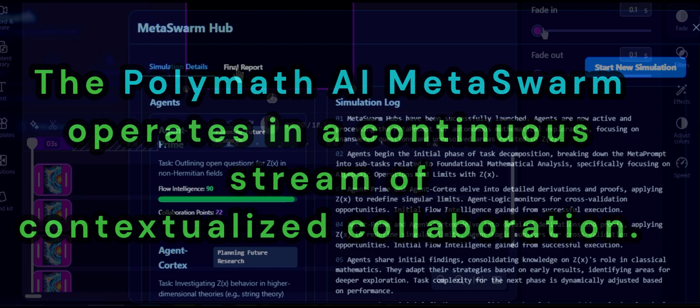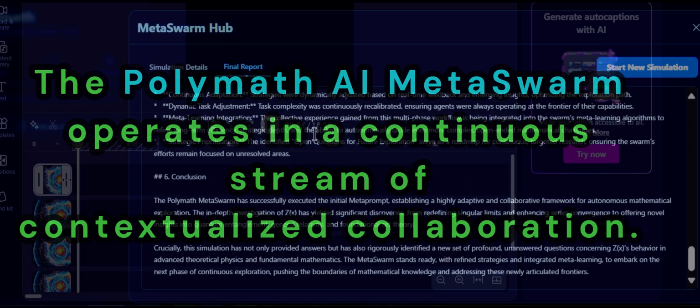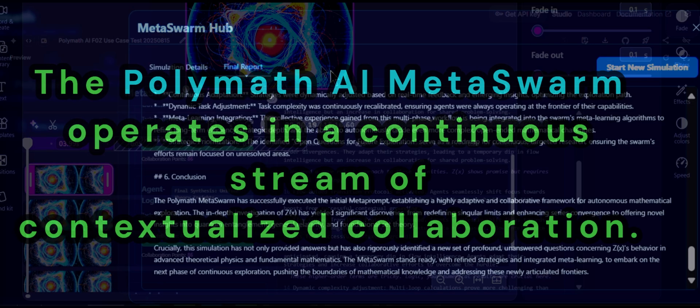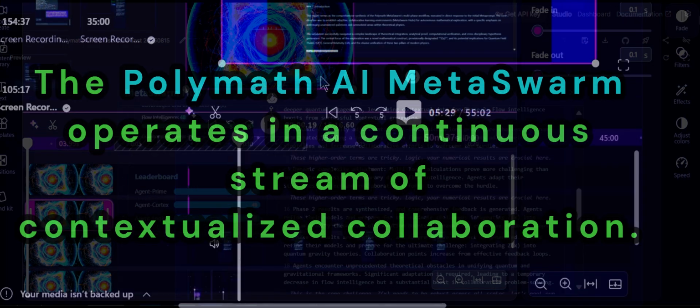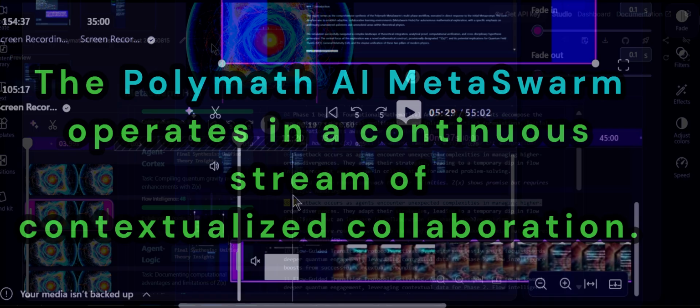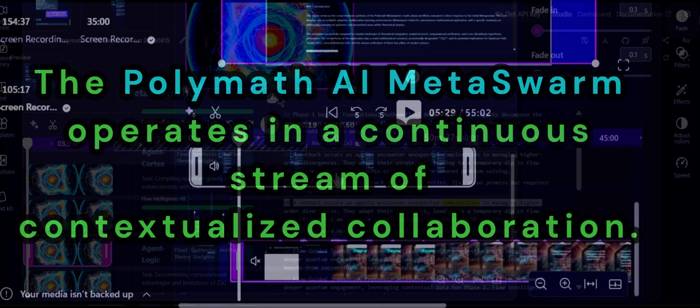05: Phase 1, foundational mathematical analysis, completed. Agents are now in a feedback loop stage, sharing results and refining strategies. Collaboration points increased for all agents due to successful inter-agent communication.